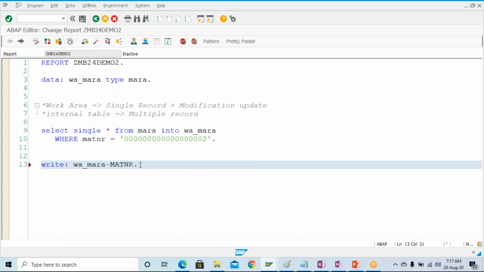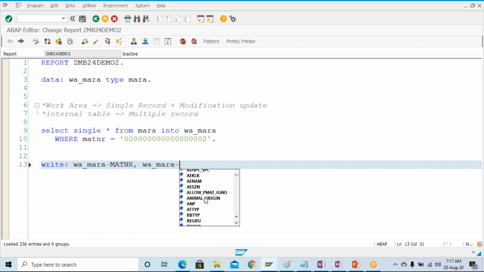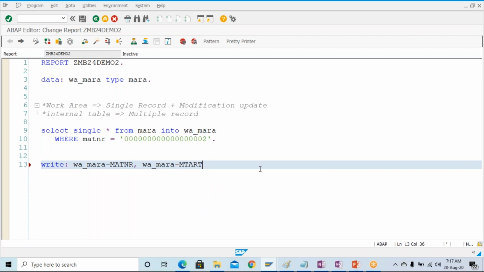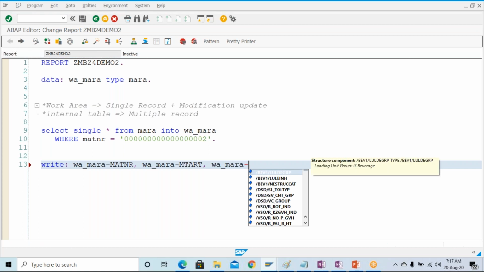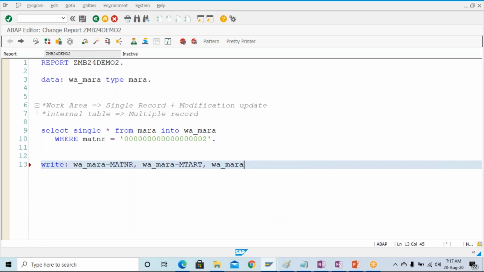So I want to display matnr, give the comma over here and w_mara hyphen, Ctrl+Space. Again I want to display mtart or something like that. Similarly all the fields, it all depends on your requirement, matkl. Okay, and full stop. Check the syntax.